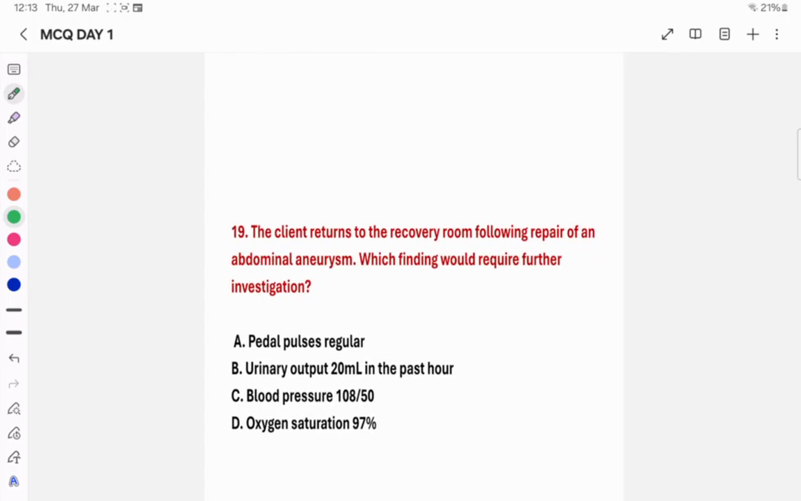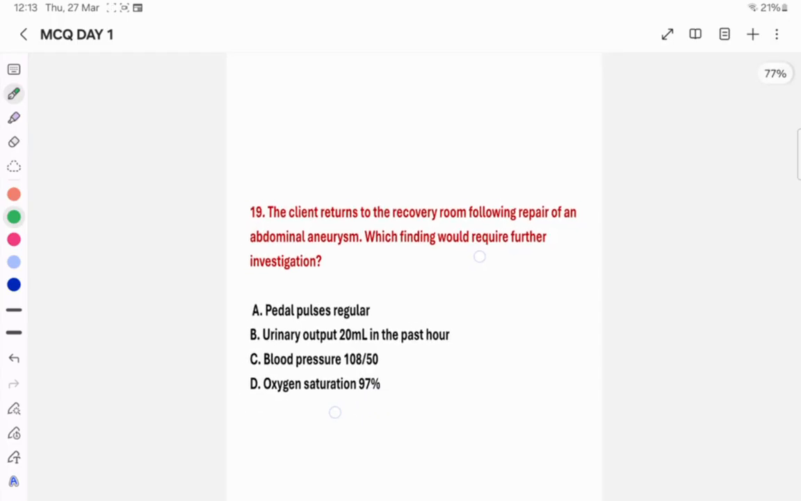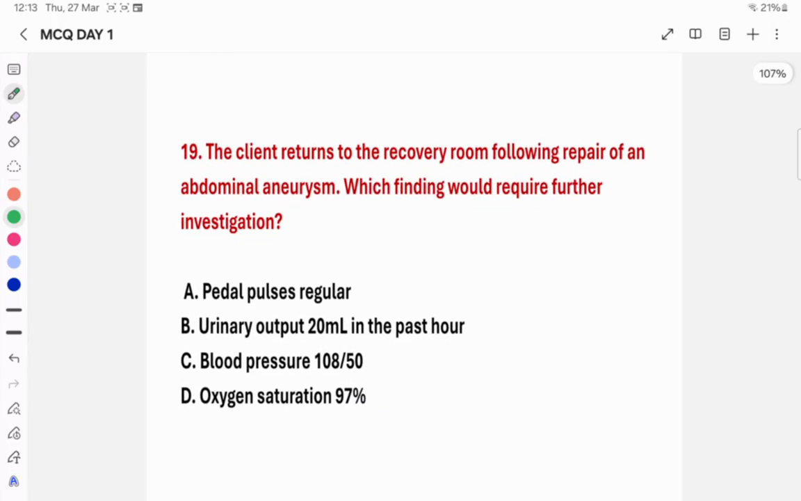Next, question number 19. A client returns to the recovery room following repair of an abdominal aneurysm. Which finding would require further investigation? So in question number 19, the person has had repair of an abdominal aneurysm. First, what is an aneurysm? An aneurysm is a localized dilation of an artery. So where? Here, abdominal.